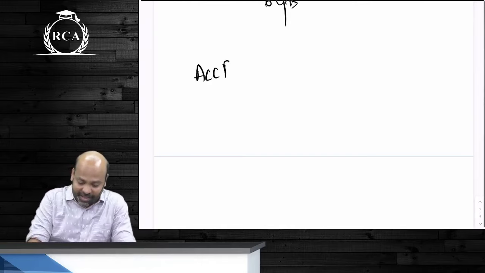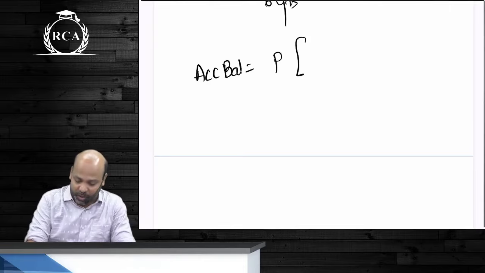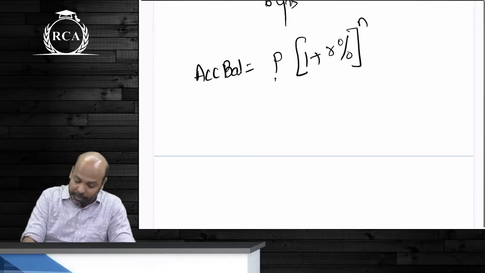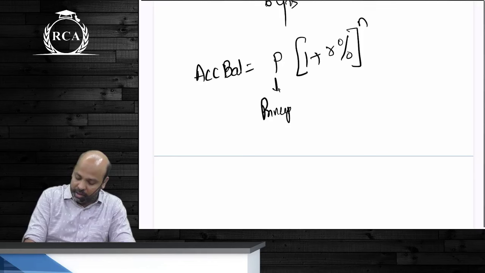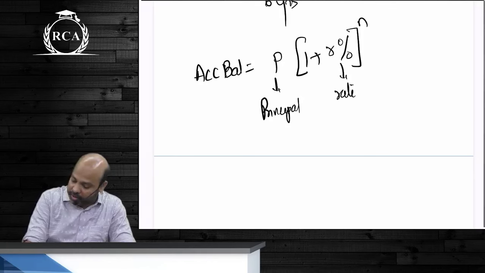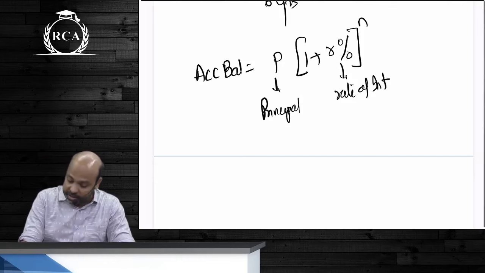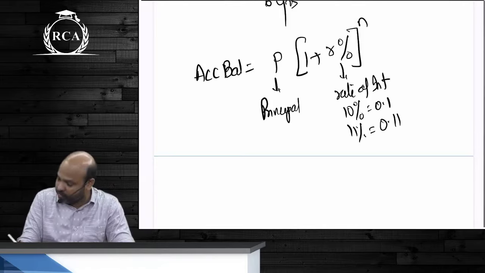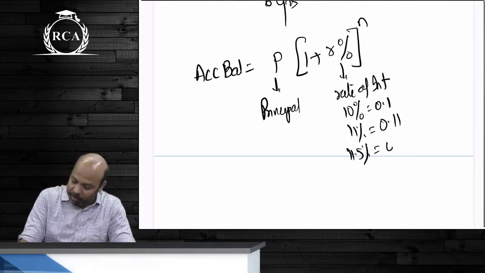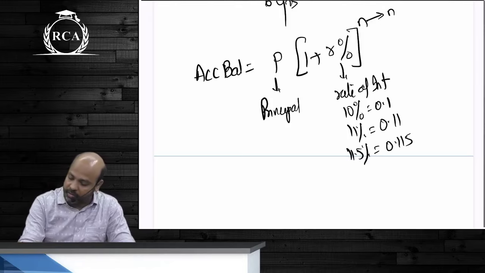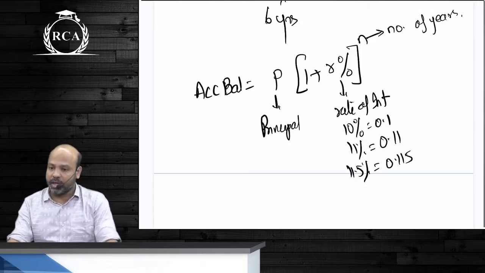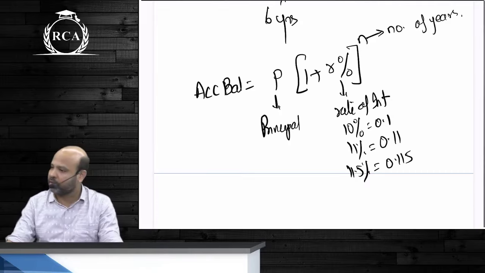Guys, the formula beta: accumulated balance is equal to P into (1 plus R%) whole power N, where P means the amount of principal that we are depositing. R is the rate of interest in percentage terms. For example, if it is 10%, you write 0.1. If it is 11%, obviously what will you write? 0.11. If it is 11.5%, you will write 0.115. N stands for the number of years, the number of time periods. Are we all clear about this?